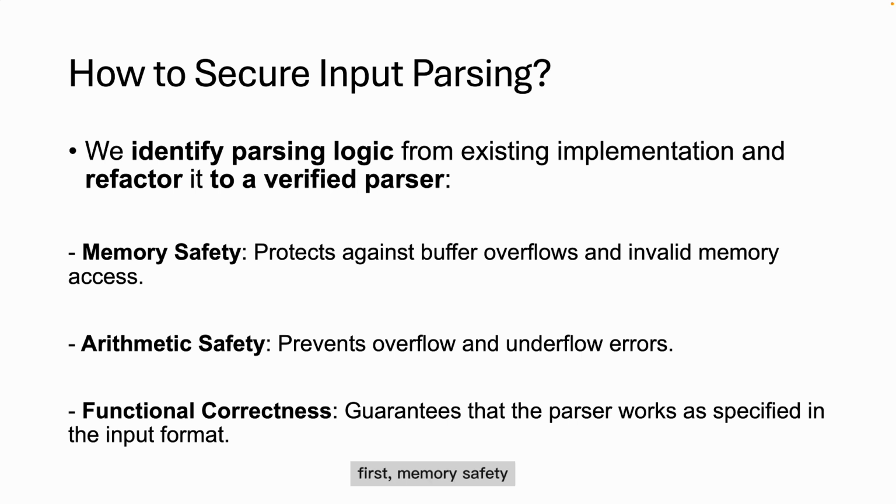First, memory safety. This means the parser has no buffer overflow or invalid memory access. Second, arithmetic safety. This means the parser has no overflow and underflow errors. Also, the parser is verified to behave exactly as the input format lifted from the original code.